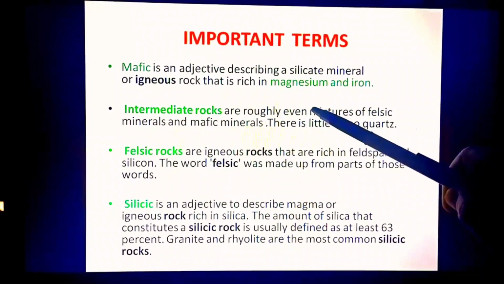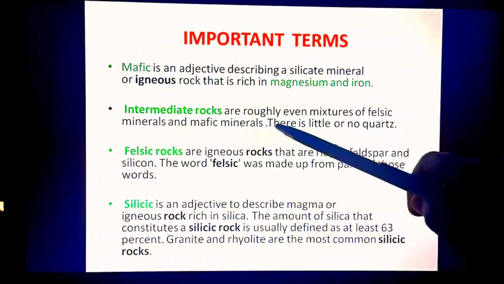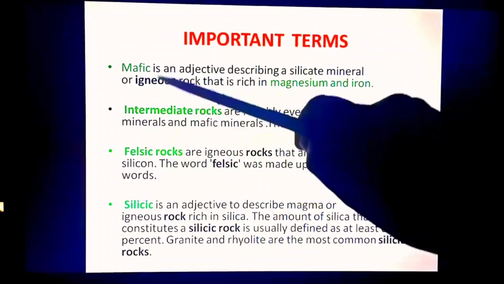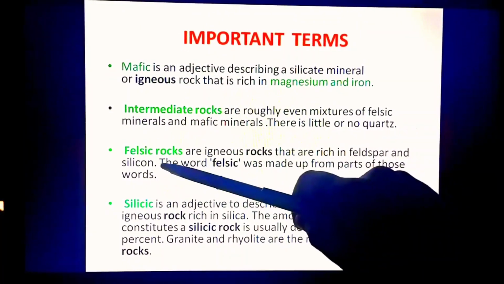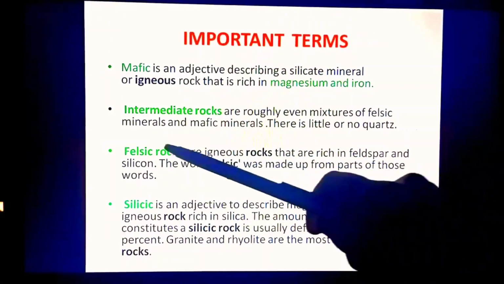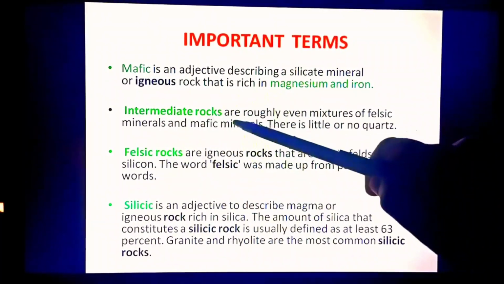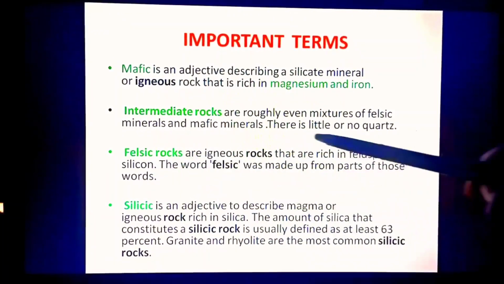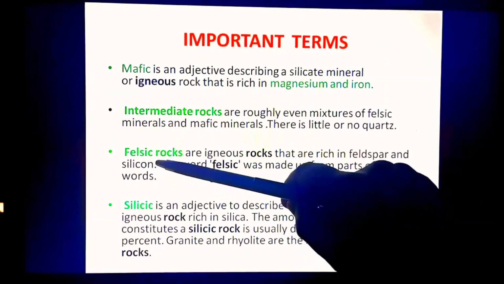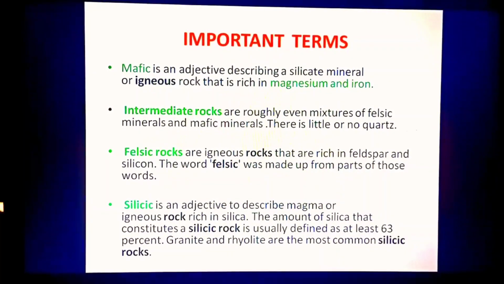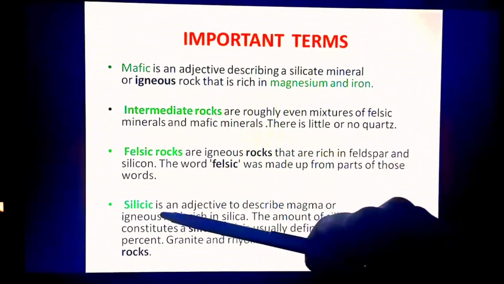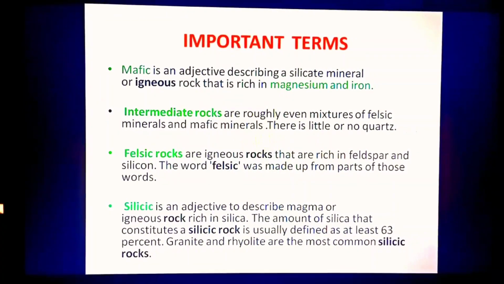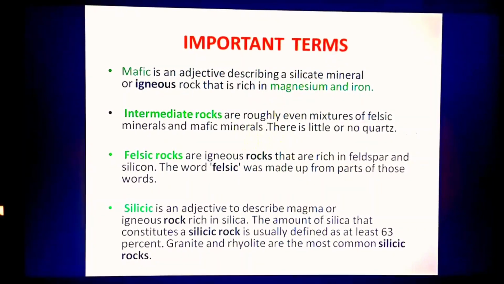Intermediate rocks are a roughly even mixture of felsic minerals and mafic minerals. So this is mafic and this is felsic. So intermediate rocks are in between mafic and felsic. What are felsic igneous rocks? They are rich in feldspar and silicon, right? So intermediate rocks contain both magnesium and iron, and feldspar and silicon. See, feldspar and silicon are also minerals or elements. I hope this is clear. Now, what is silicic? It is an adjective to describe magma or igneous rock rich in silica. So if a rock is rich in silica, it is known as silicic.